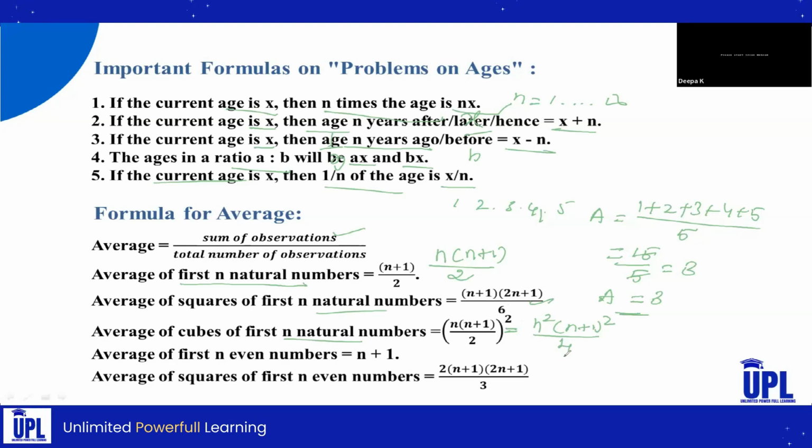And one more formula is there. So let us see. Average of first n even numbers, that should be n plus 1. And the last one, average of squares of first n even numbers. Squares of first n even numbers formula, that is 2 into n plus 1 into 2n plus 1 divided by 3. These are all the formulas that belong to averages, and the first one, that is formulas that belong to ages. Okay, so let us see the problem section.